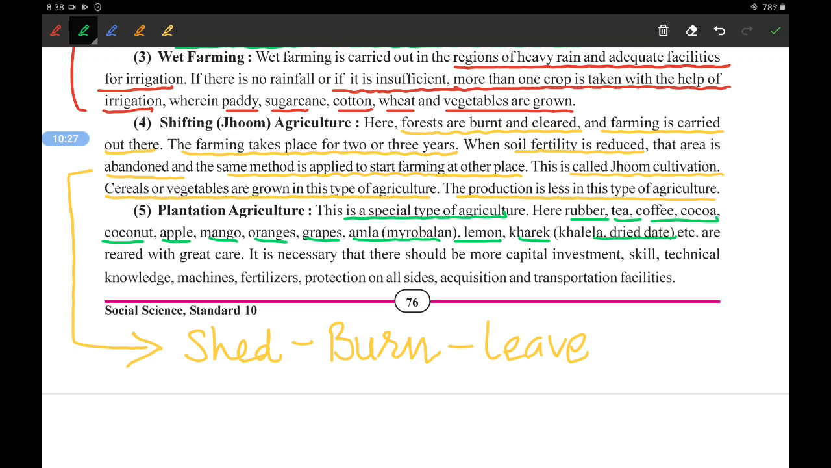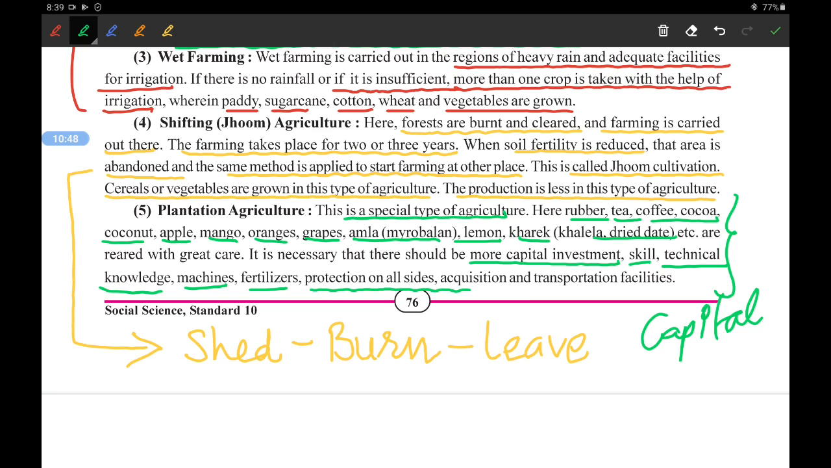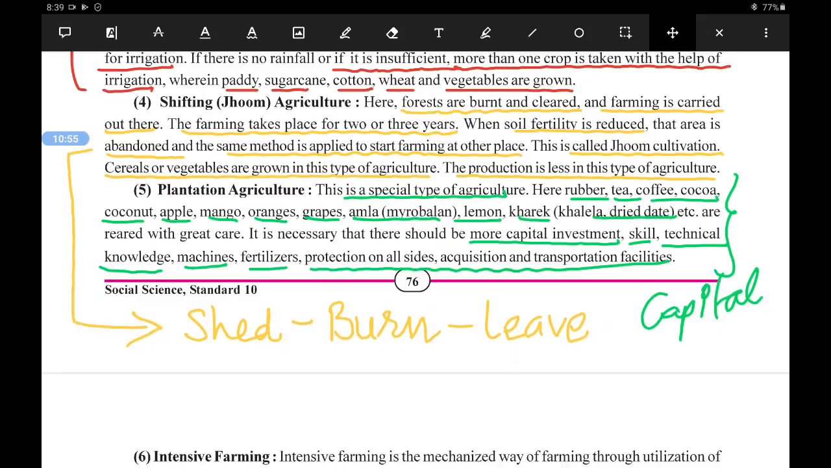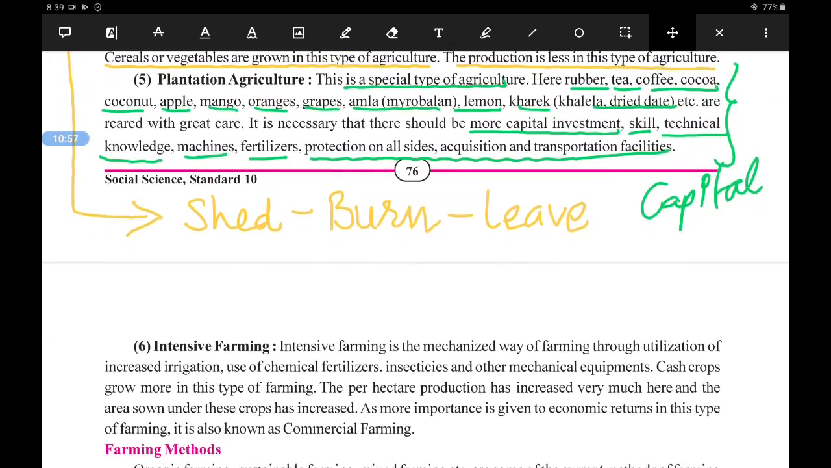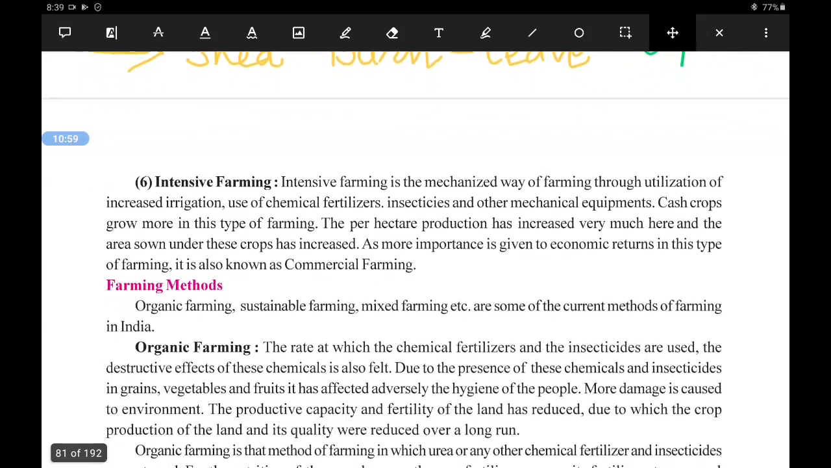It is necessary that there should be more capital investment. This is very capital intensive. Capital intensive means we will need more money. It will also need special skills and technical knowledge, machines, fertilizers, and protection on all sides, and transport facilities will also be needed. So plantation agriculture is not an easy type of agriculture. It will need a lot of skills and money too.